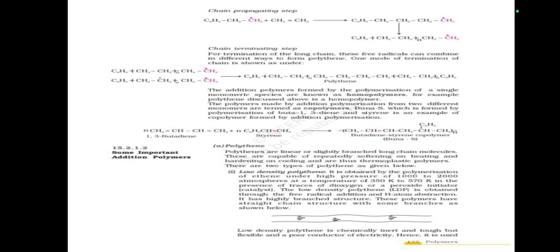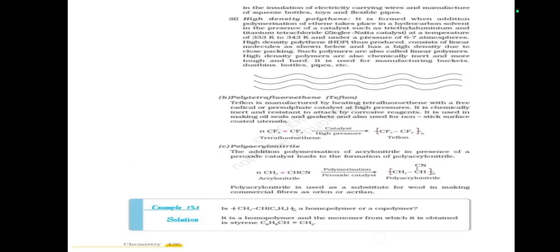It has a slightly branched structure. These polymers have a straight chain structure with some branches as shown below. Low density polythene is chemically inert and tough but flexible, and a poor conductor of electricity. Hence, it is used in the insulation of electricity carrying wires, and manufacture of squeeze bottles, toys, and flexible pipes.